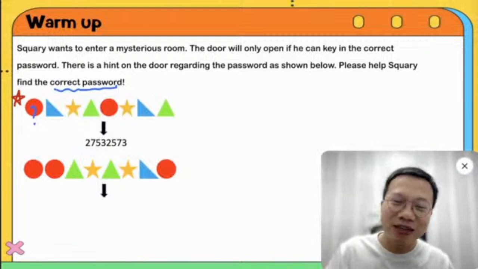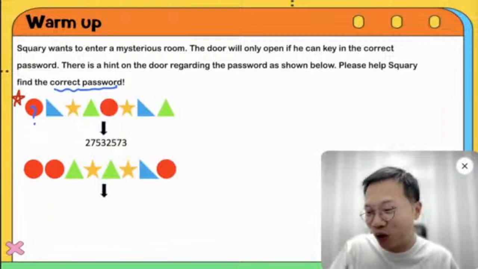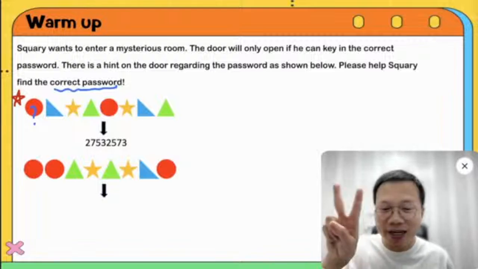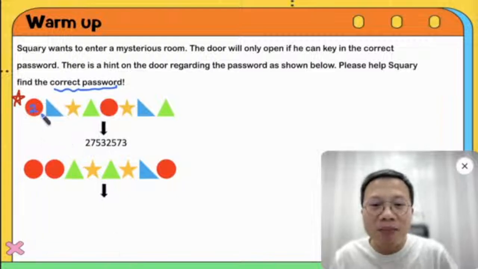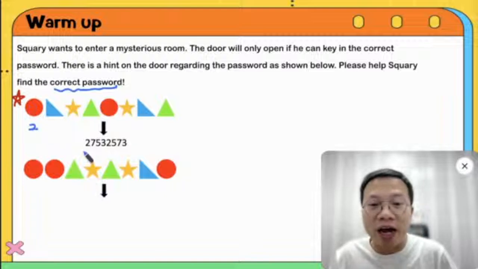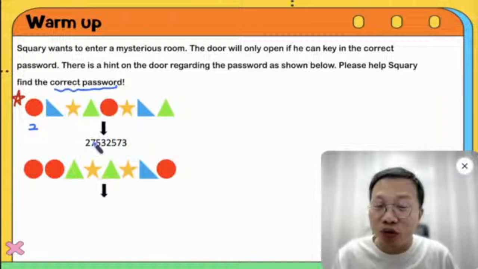Okay, what is the number behind the circle? Nobody typed it. Okay, so I think it's 2, right? Yeah, I saw some of you type it in the chat box. Maybe it's a 2, right? But we are not sure. It's okay, maybe later we can check. Because this is the first shape, and you see the number here, 2 is the first number.